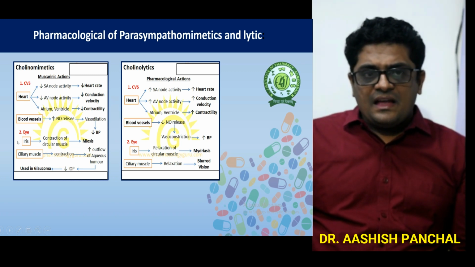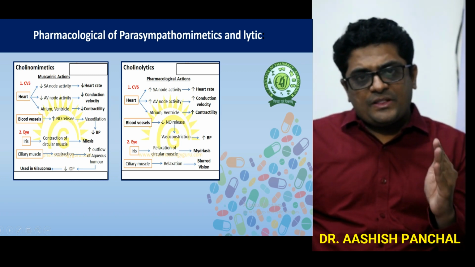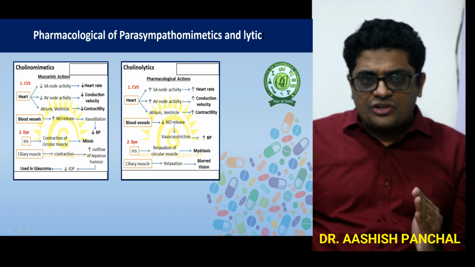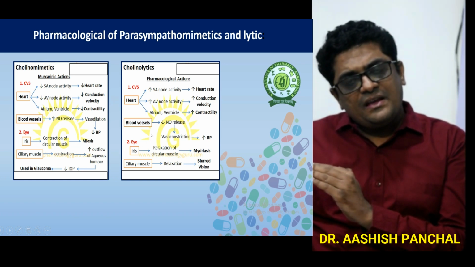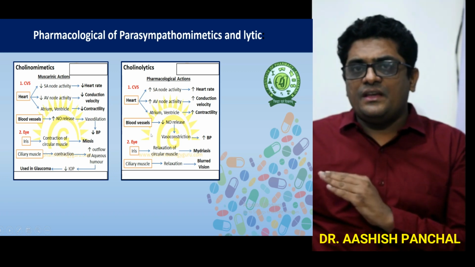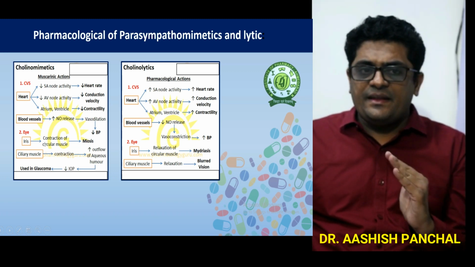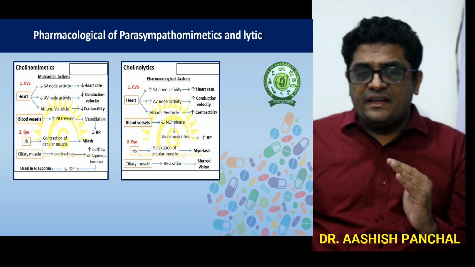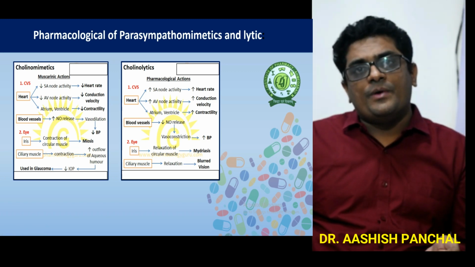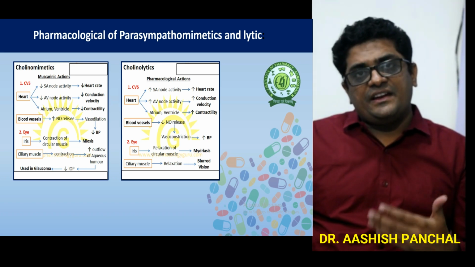On the iris, the parasympathomimetic drug causes contraction of the ciliary muscles and causes miosis. Here it is relaxation of the ciliary muscles and causes mydriasis. In the ciliary muscles, this parasympathomimetic drug increases the outflow of the aqueous humor. Aqueous humor increases the intraocular pressure.